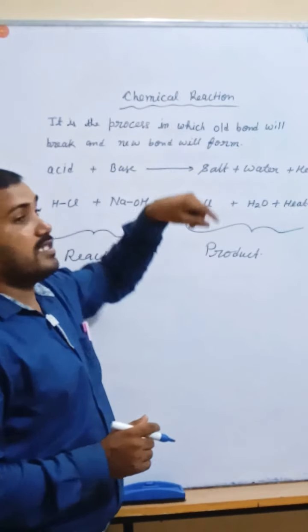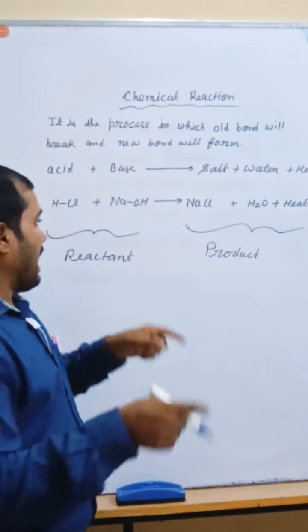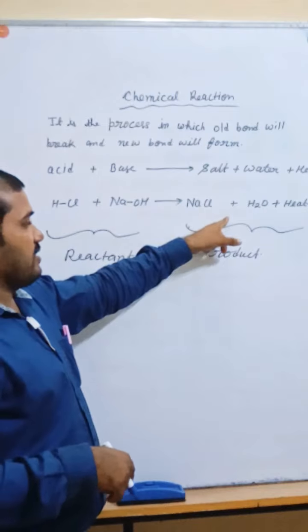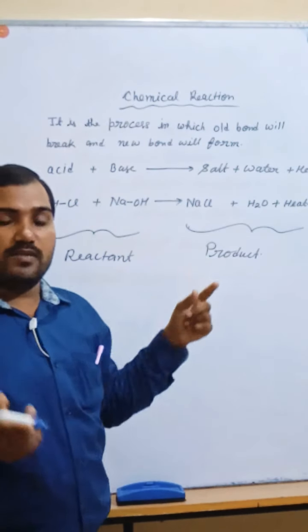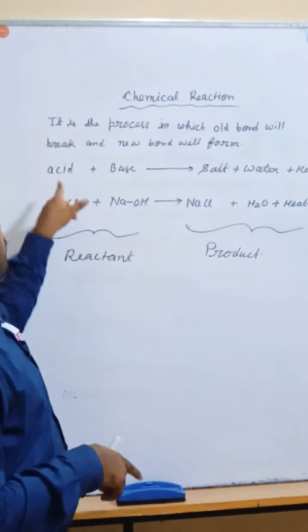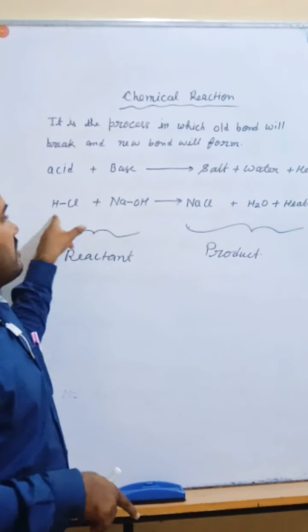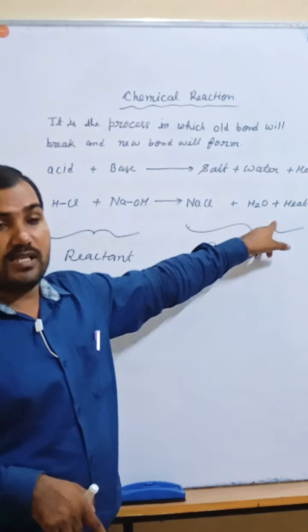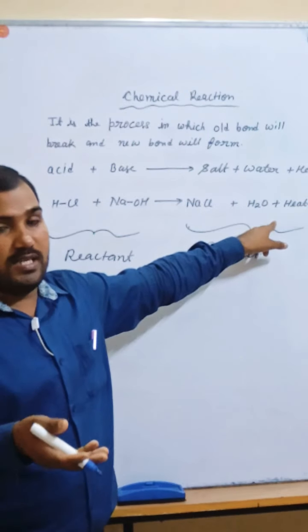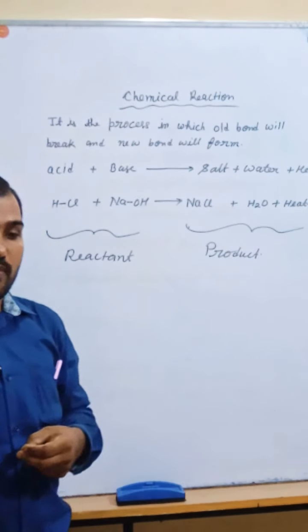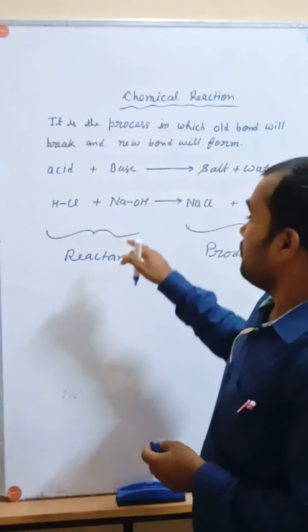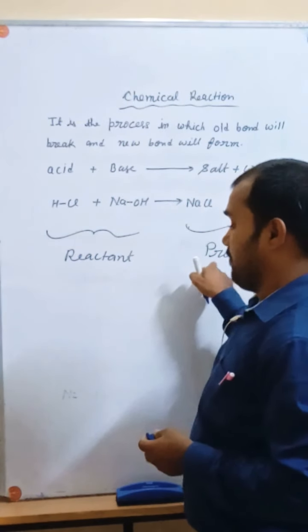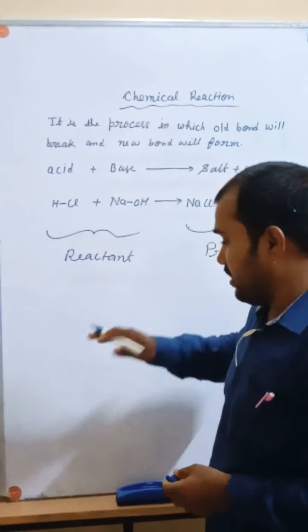Actually, a chemical reaction is represented by an equation, and this is the chemical equation which contains two parts, reactant and product, and it is represented in two ways. The first one is the word equation, the second is the symbol equation or chemical equation. In the symbol equation, we write the molecular formula of the compounds. Okay, reactant and product. One more example I am going to take.